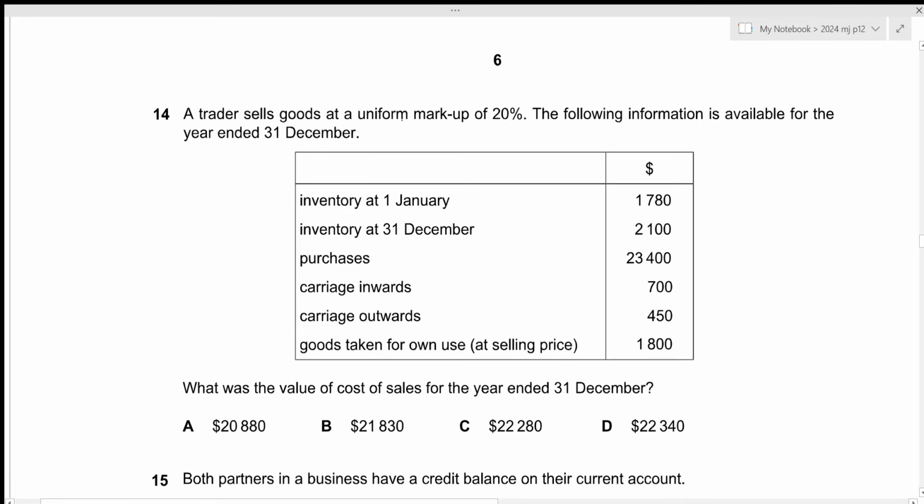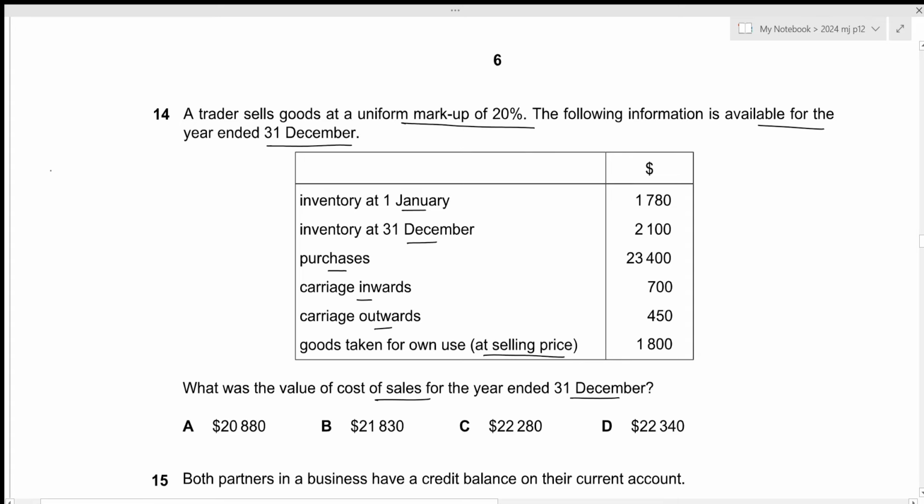A trader sells goods at a uniform markup of 20%. The following information is available for the year ended 31st December. We have the opening inventory, closing inventory, purchases, carriage inwards, carriage outwards, goods taken for own use. This is at the selling price. What was the value of the cost of sales for the year ended 31st December?